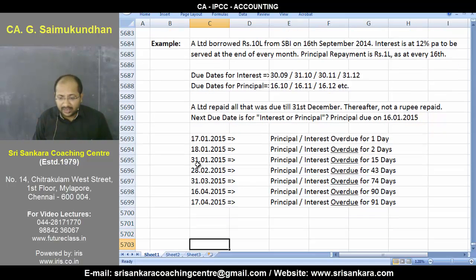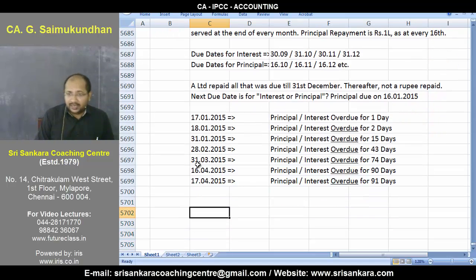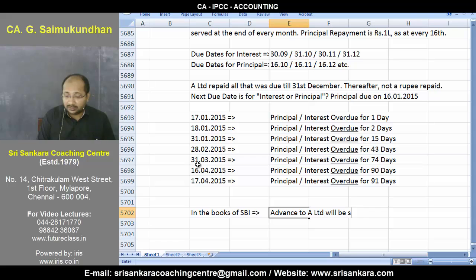Now what exactly is the deal, guys? We will realize that in the books of SBI, the advance to A Limited will be shown as a performing asset, or so-called good asset, till what date? 16/4/2015.